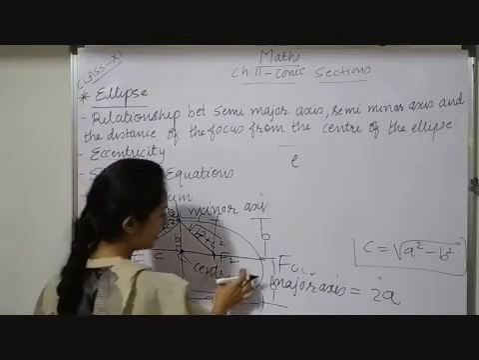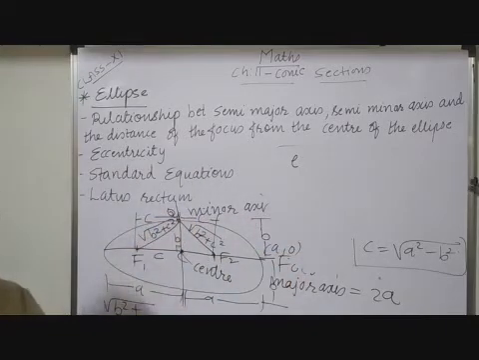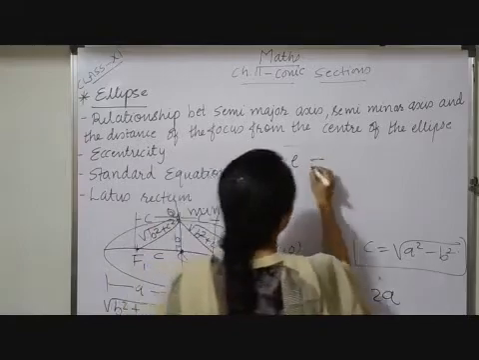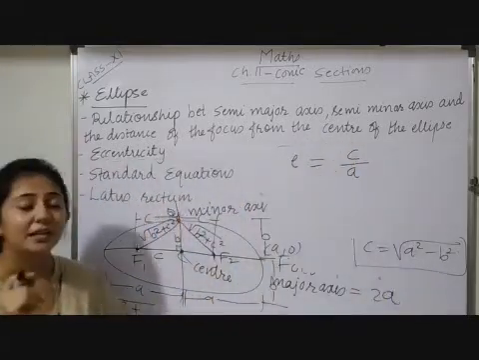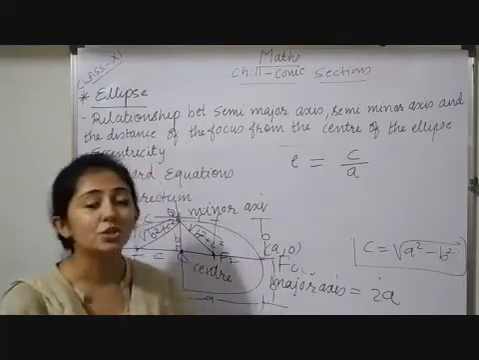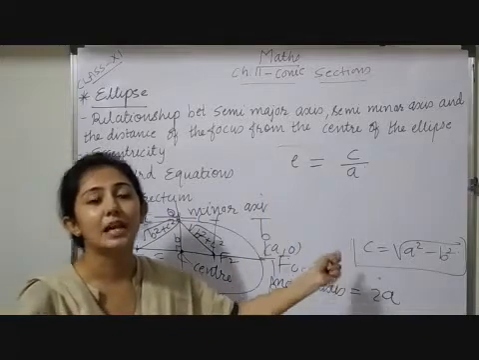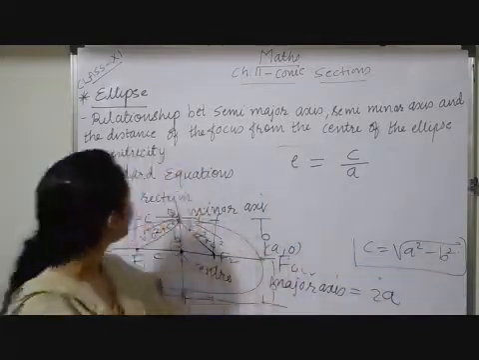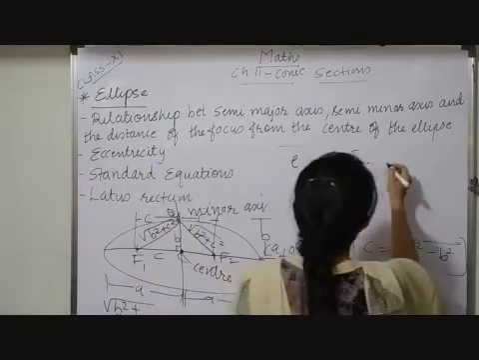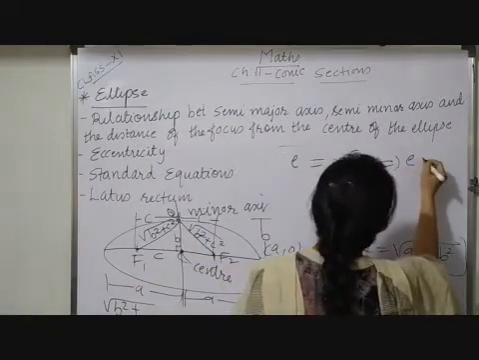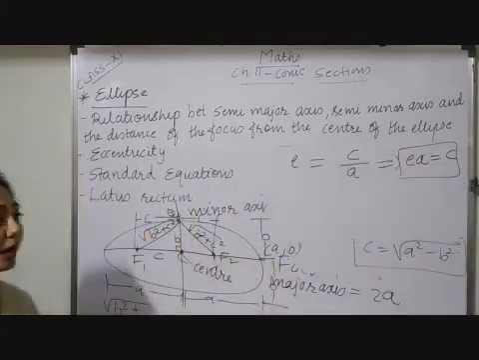See, this distance is A, so this vertex is A comma 0. Let me assume this focus is C. So E is equal to C upon A. So eccentricity means what? It is a ratio between one of the foci and one of the vertices of your ellipse. So E is equal to C upon A, which implies E into A is equal to C. So one more formula now you have.